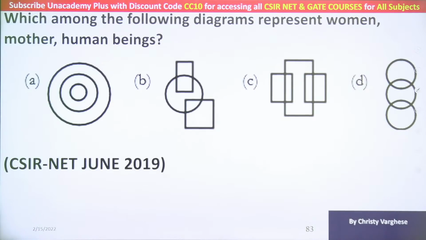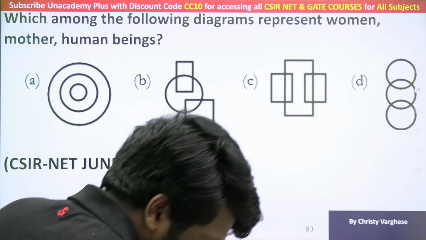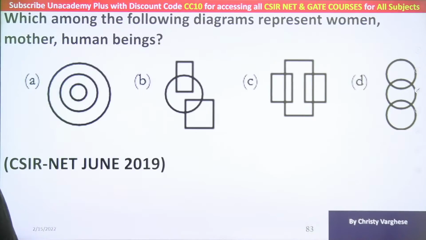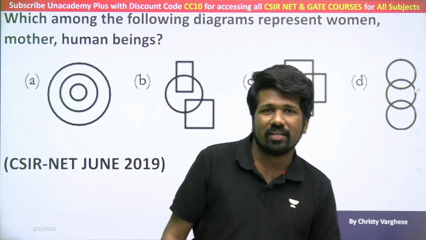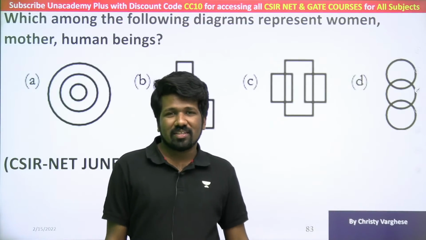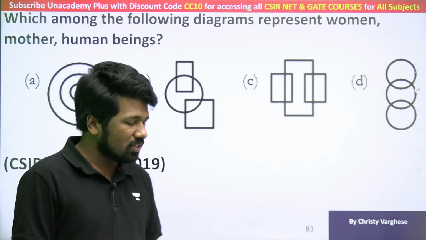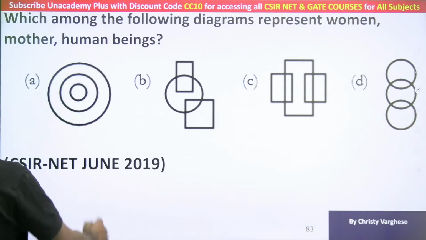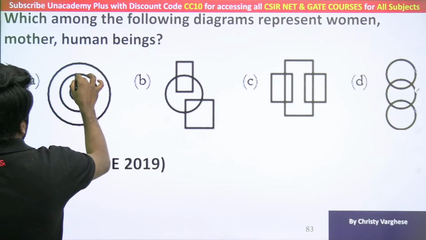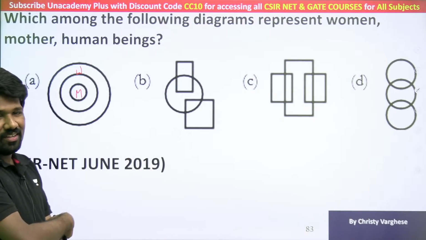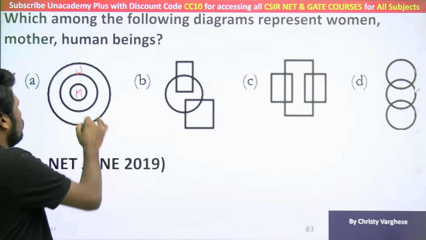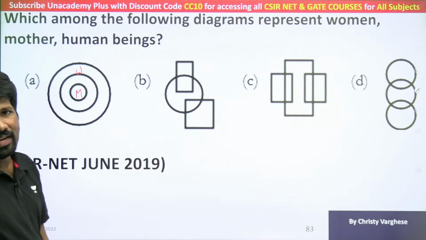Okay, this question is clear to all of you, right? Which among the following diagrams represents women, mother, human beings? There you should understand how women, mother, human beings are connected. All mothers are women, no? There are no mothers who are known to be men. So all mothers are women. So the mother set will be inside the women set.